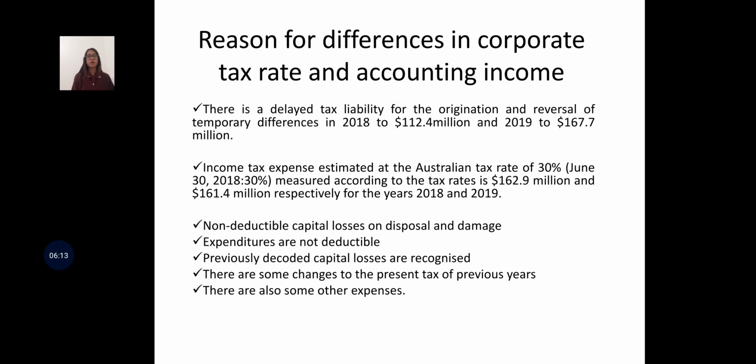The reasons for differentiating the corporate tax rate to accounting income are non-deductible capital losses on disposal and damage. Expenditure is not deductible. Previously deducted capital losses are recognized. There are some changes to present tax of previous years, and there are some other expenses.